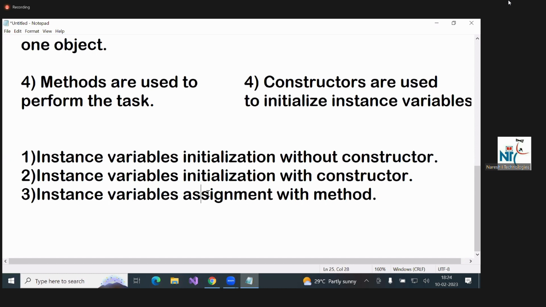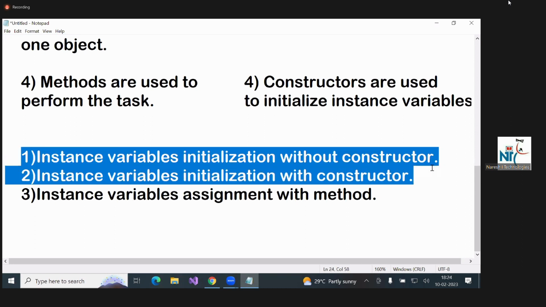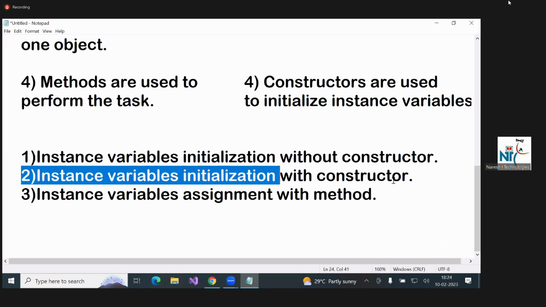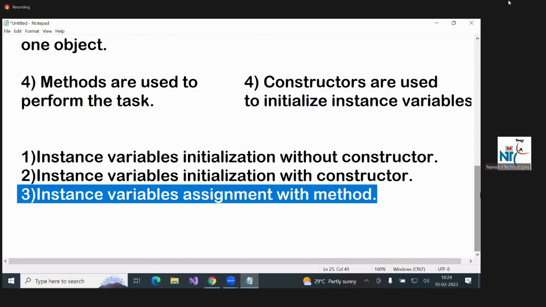If initialization is required and only one object is there, the first one also works, the second one also works. If more than one object is there, compulsorily select the second one. If you want assignment only, use the third one.